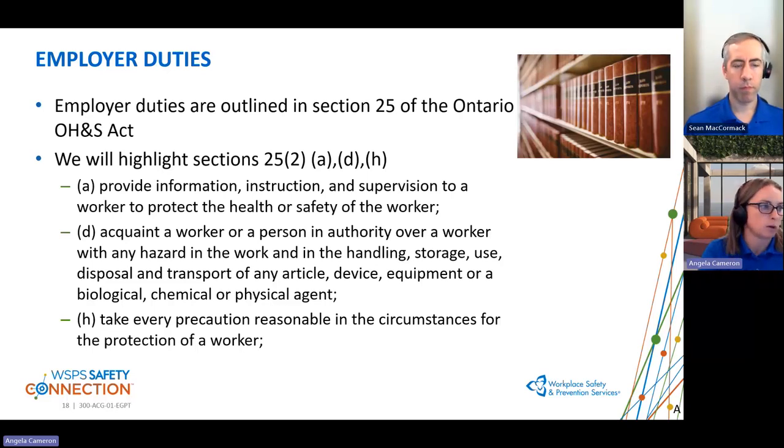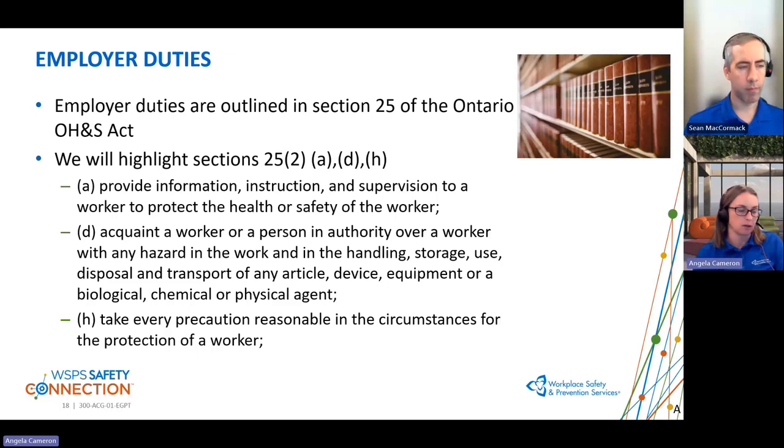So when we look at 25 2A, it says provide information, instruction, and supervision to the worker to protect the health and safety of the worker. So when we think of this in the context of working on and around the BEV, there's new hazards that may not have been. So we're looking at chemicals, we're looking at electricity that may not have been something that the employees or workers would have done and worked on and around in the past.